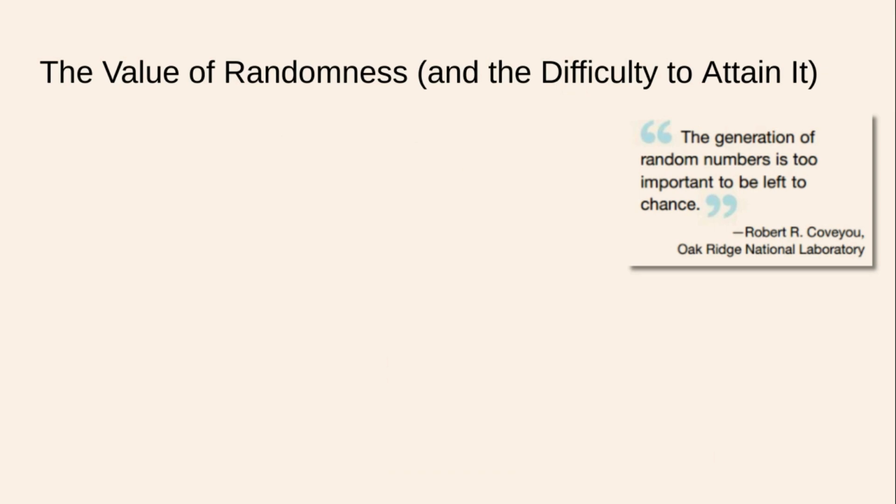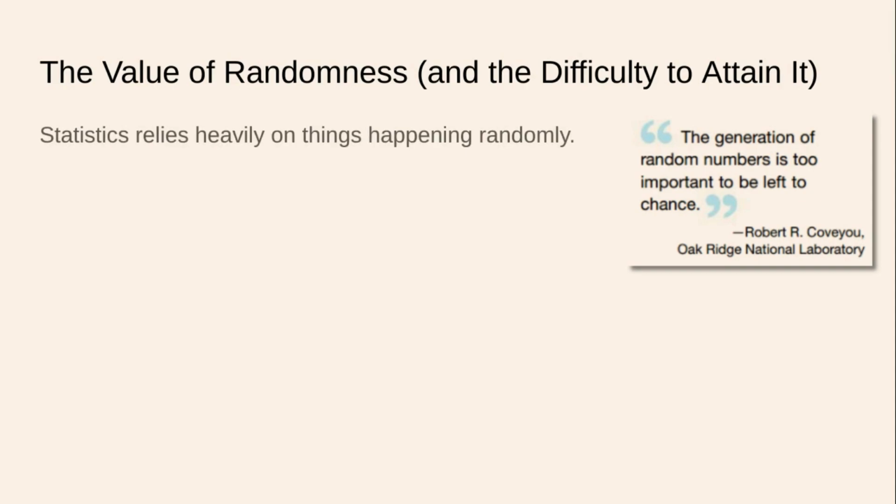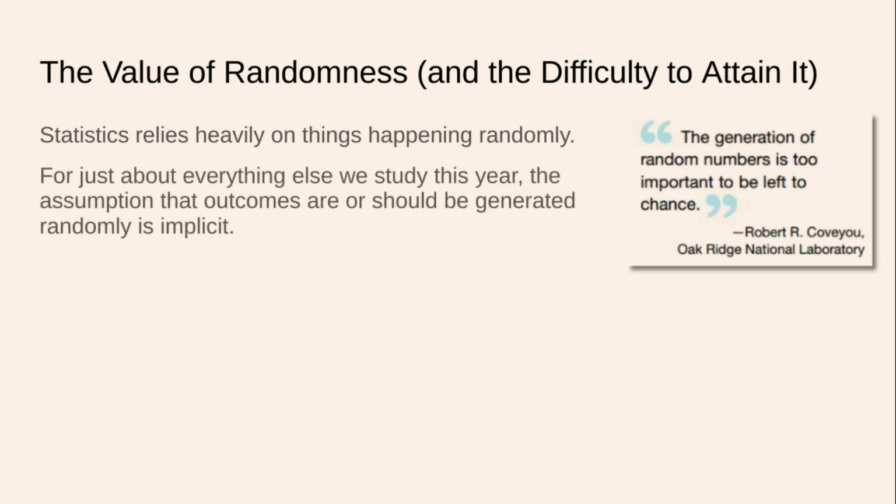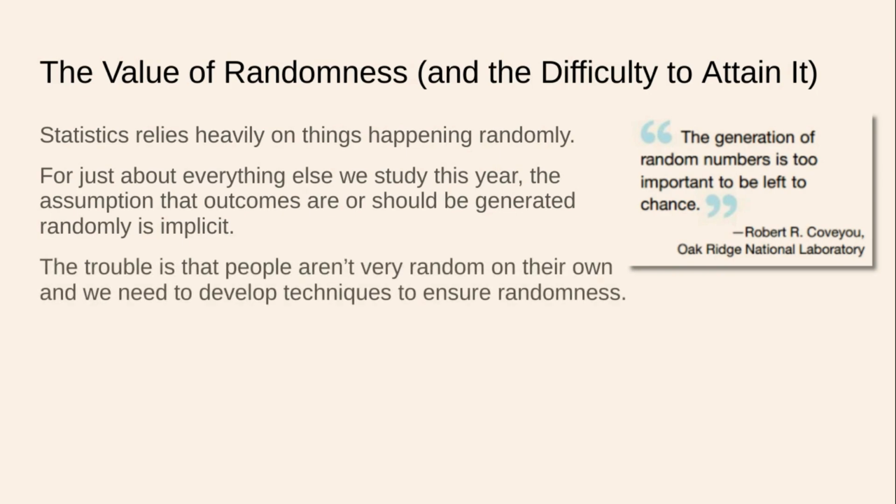Per this quote from Robert R. Covey, I think that's how you say that, from Oak Ridge National Laboratory: "Randomness is too important to be left to chance." Statistics relies heavily on things happening randomly. For just about everything else we are going to study this year, the assumption that outcomes are, or should be, generated randomly is implicit. The trouble is that people are not very random on their own, so we need to develop techniques to ensure randomness.